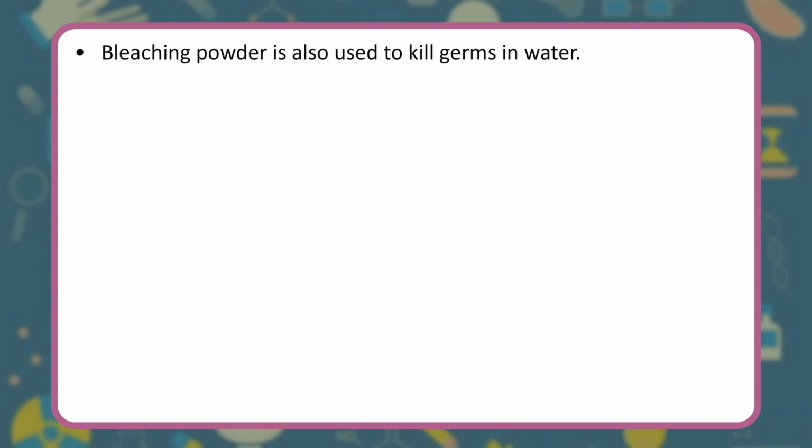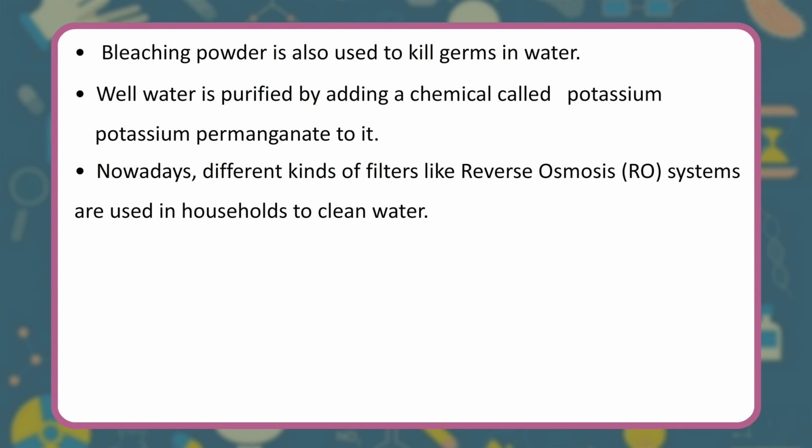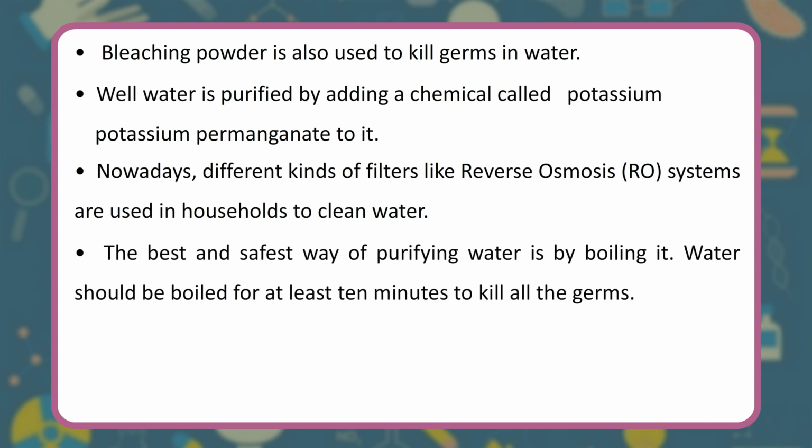Bleaching powder is also used to kill germs in water. Well water is purified by adding a chemical called potassium permanganate to it. Nowadays, different kinds of filters like reverse osmosis, RO, systems are used in households to clean water. The best and safest way of purifying water is by boiling it. Water should be boiled for at least 10 minutes to kill all the germs.